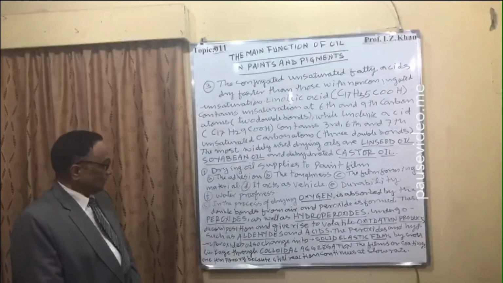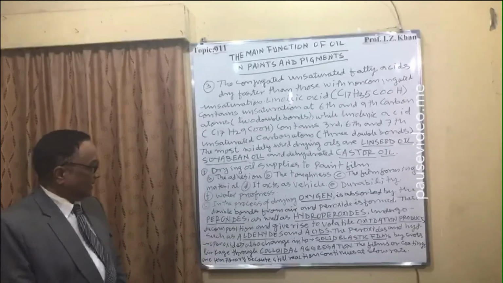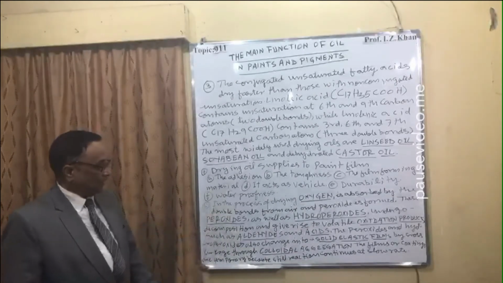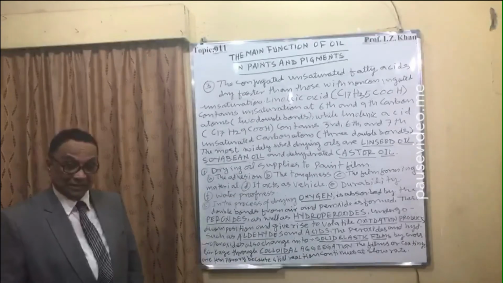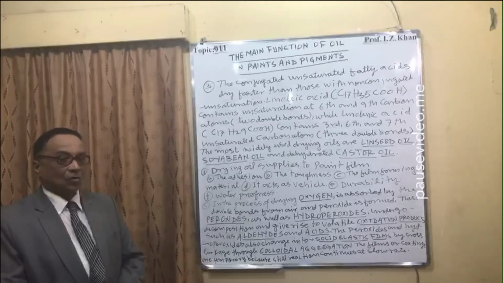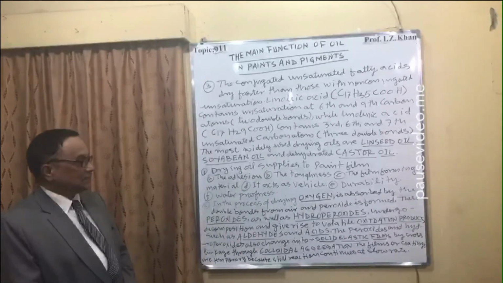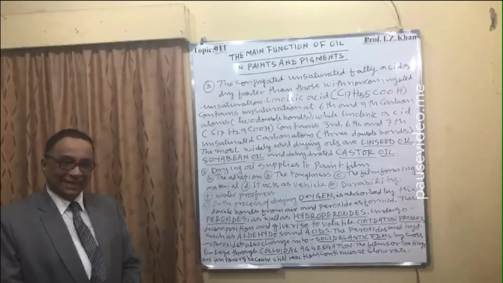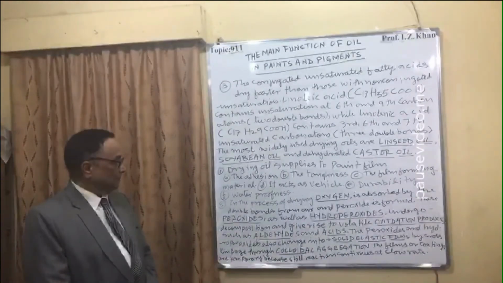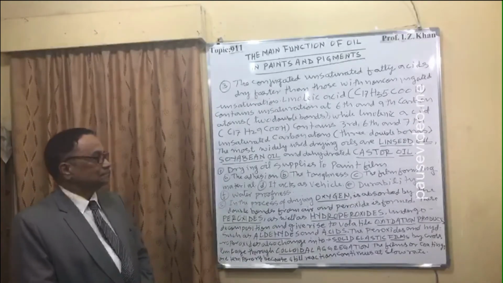Number 5, in the process of drying, oxygen is absorbed. Here I am giving that chemistry, the same as what I have told you, and this point is very important for students to understand the chemistry of unsaturation and oxidation, and how it becomes elastic. In the process of drying, oxygen present in air and the atmosphere is absorbed by the double bonds in the oil from air, and peroxide is formed.